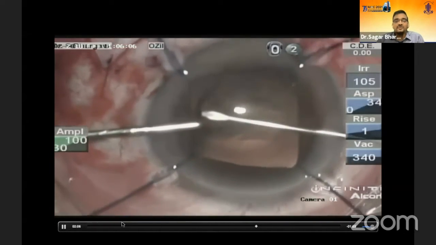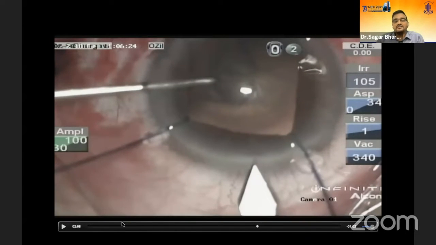Here, a very important thing to remember is that when you're doing side entries and the main entry, these eyes tend to have a little thicker cornea, especially in the periphery.